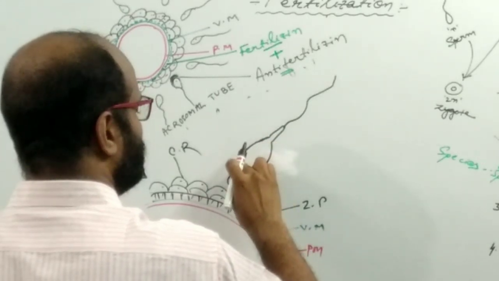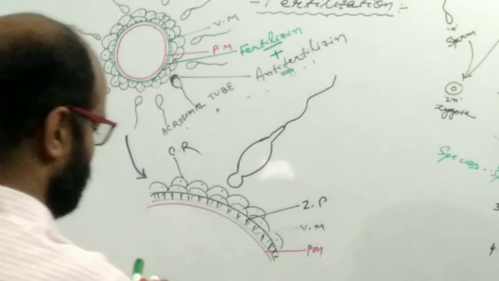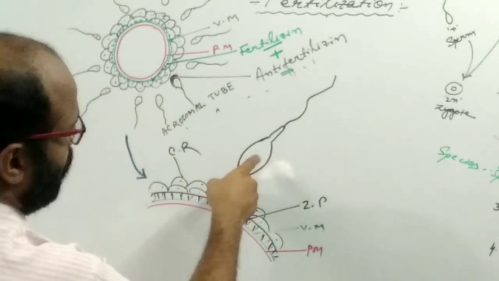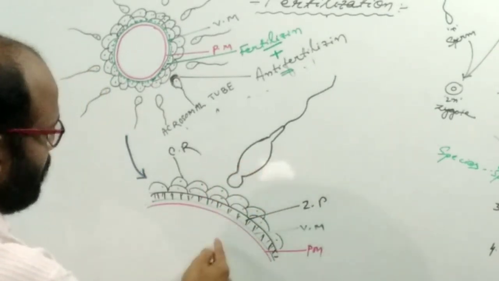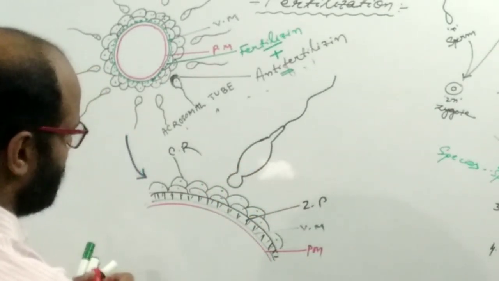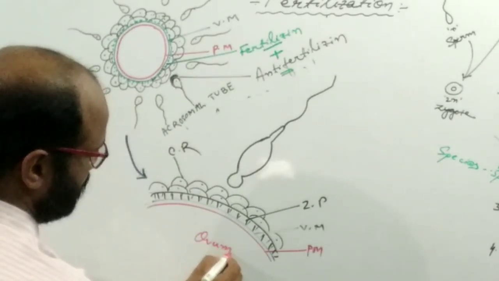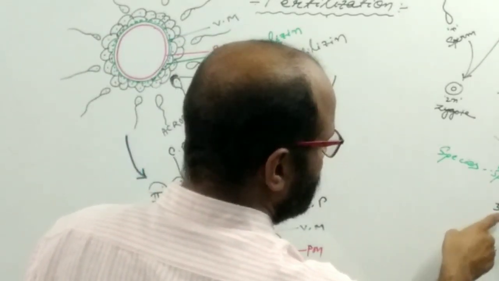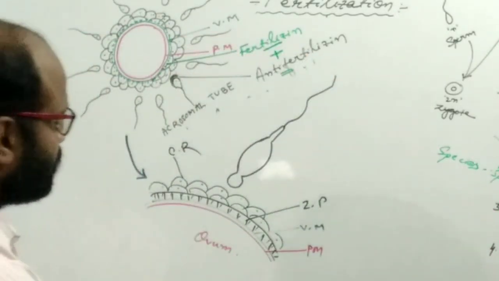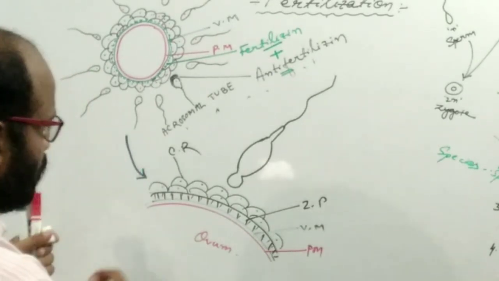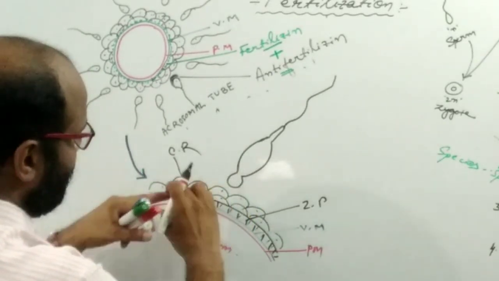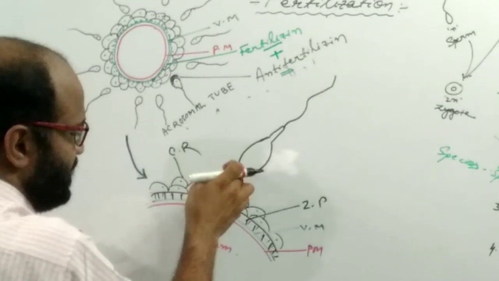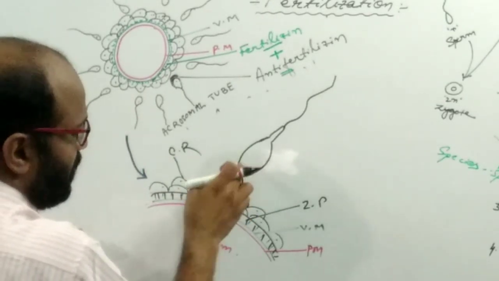So this sperm, which is capacitated, has got the ability to fuse with this ovum. Suppose this is the ovum. In the third point, the acrosomal reaction, when the acrosome comes in contact with the surface of the ovum, some changes take place in its structure.